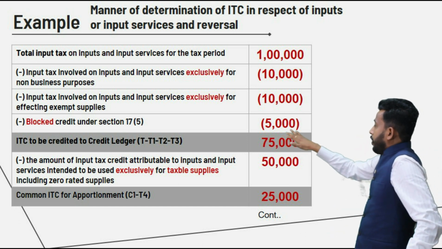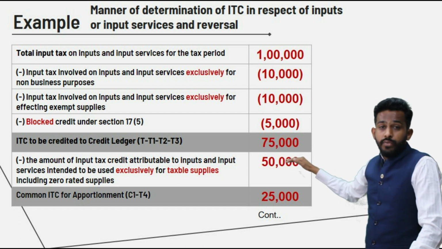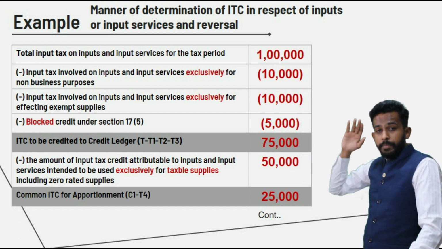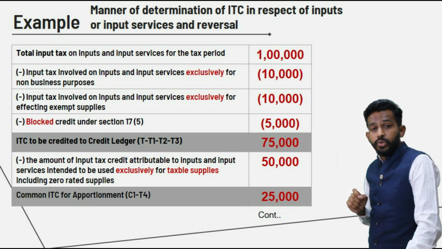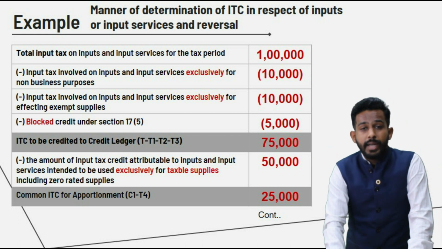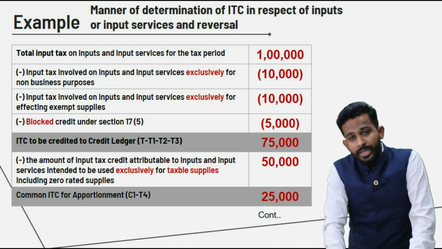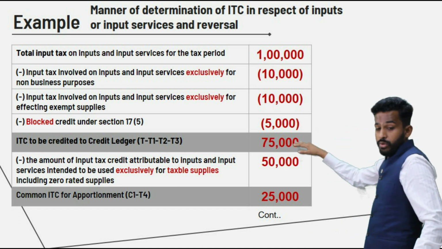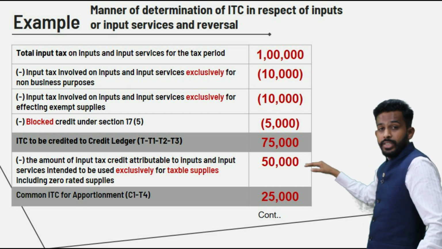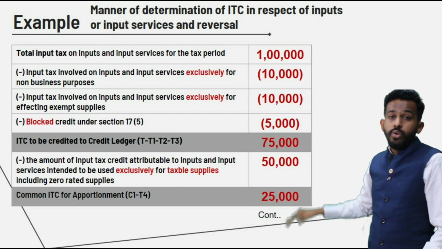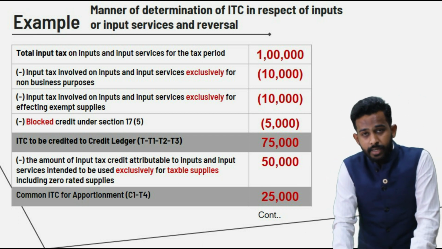So to get C1, the formula was, if you remember in the previous slide, C1 equals T minus T1 minus T2 minus T3. So out here 1 lakh minus 10,000 minus 10,000 and minus 5,000 is 75,000. So C1 is 75,000, friend.